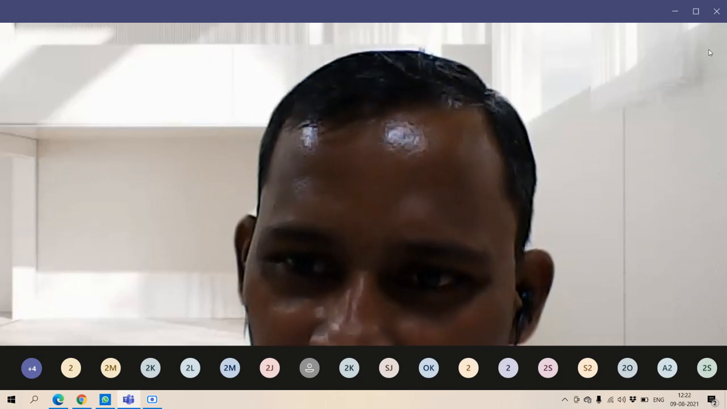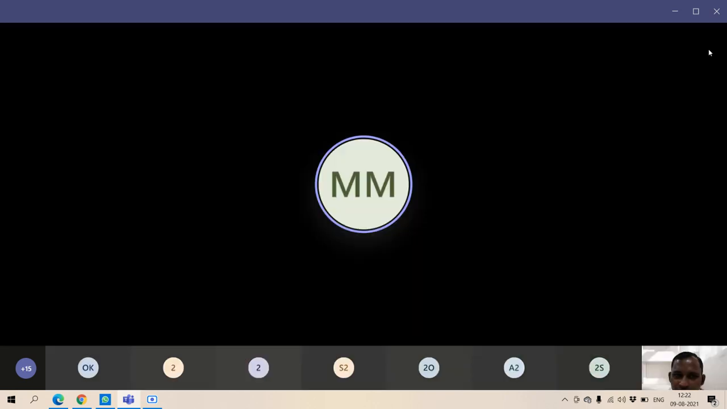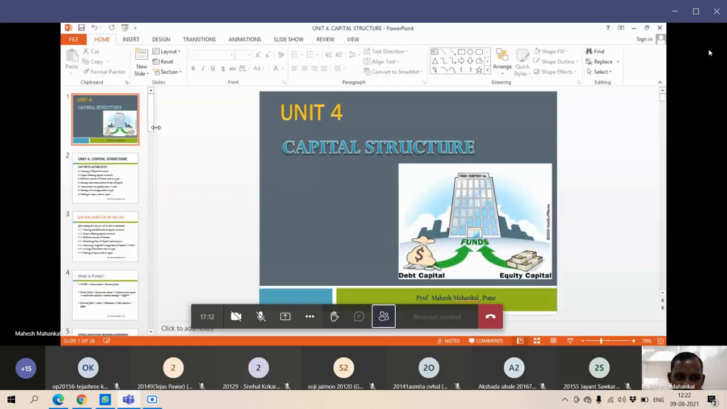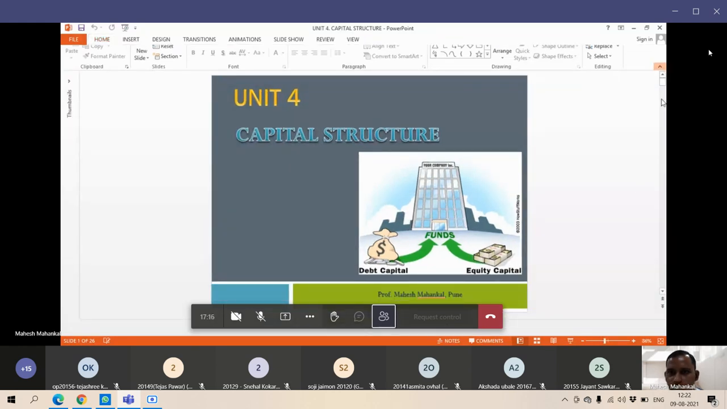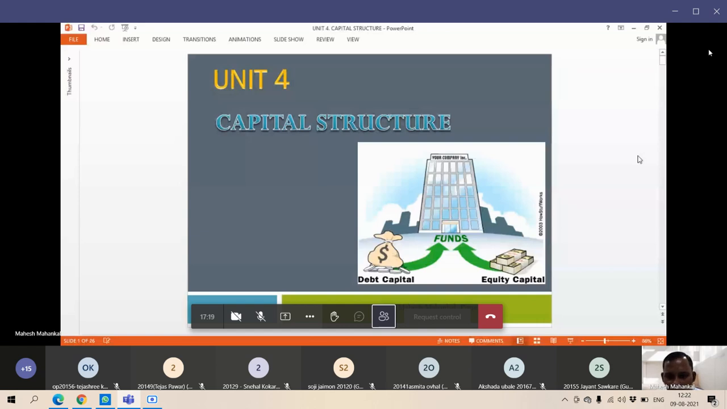Now I will show you a presentation, first slide. All of you are able to view my screen, students? Capital structure: debt and equity. Any company's capital structure comprises debt and equity, but the portion depends on the company, how much portion of debt and how much portion of equity we have to keep. You're getting my point, students?